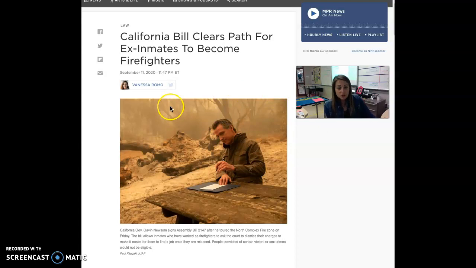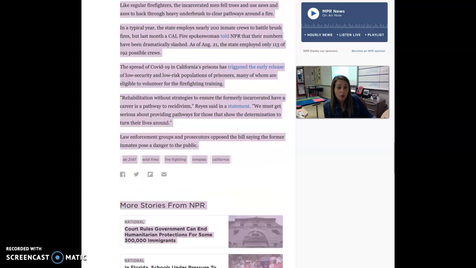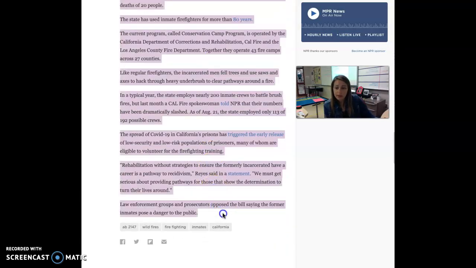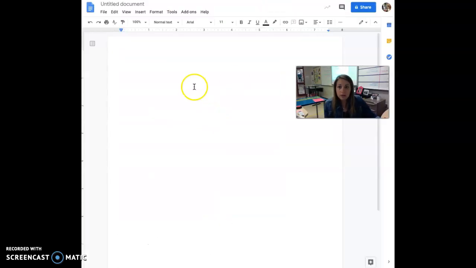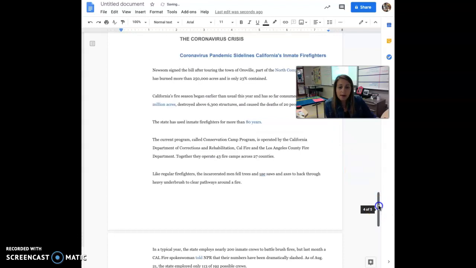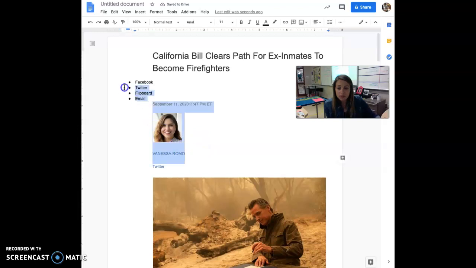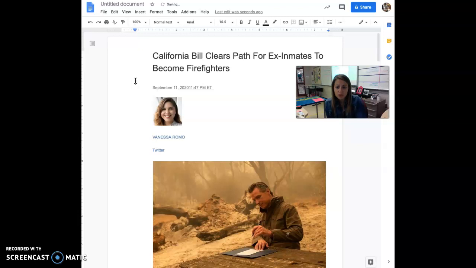So in order to do this online, which is a little bit different than how we've done it in the past, I want you to copy and paste the whole text. So hit Command-C to copy, and then go into a blank Google document and hit Control-V. It might take a second for your stuff to pop up, and then you have your whole article here. If you want, you can delete some of the stuff that we don't really need, like this part. It's up to you if you want to delete this stuff. It's fine if you don't.